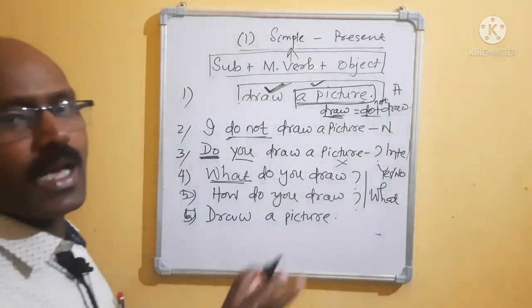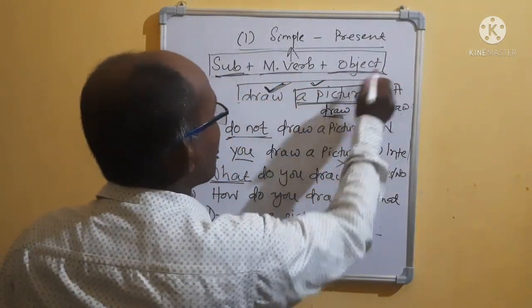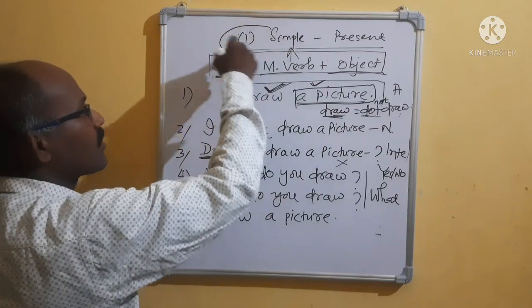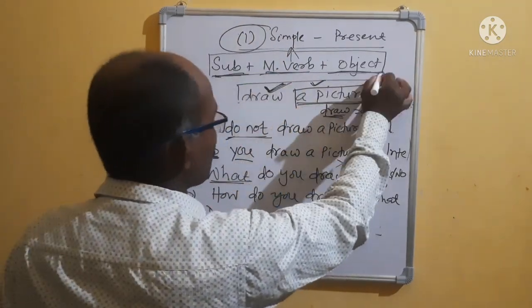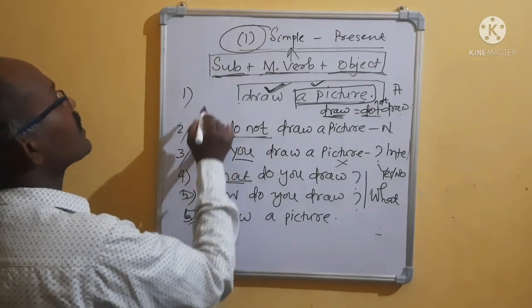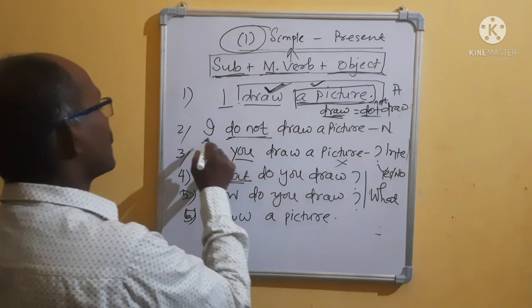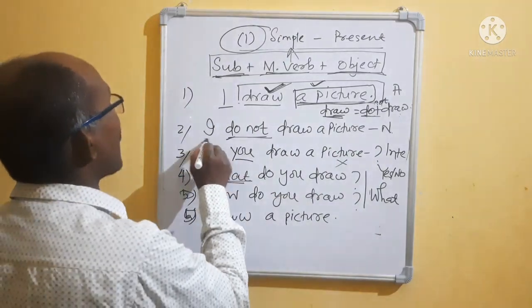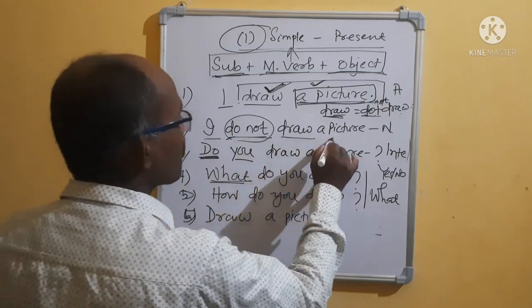That means here we are obeying the same formula. See, don't forget the main concern. Our main concern is that we are reading about the simple. Simple means the formula is subject plus main verb plus object. See, I draw: I is the subject, draw is the main verb, plus the object. Clear. Then in the second sentence, I is the subject, negative, then main verb plus object.